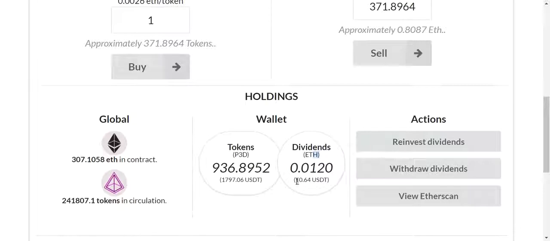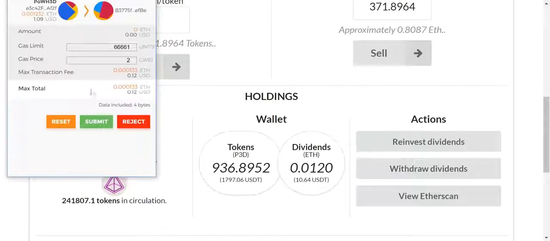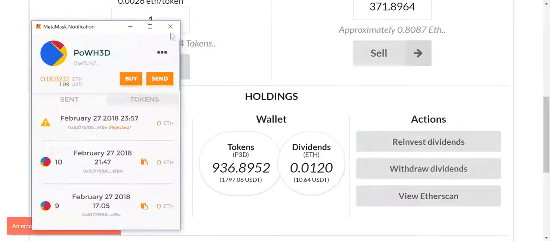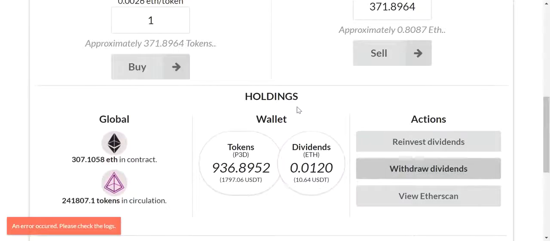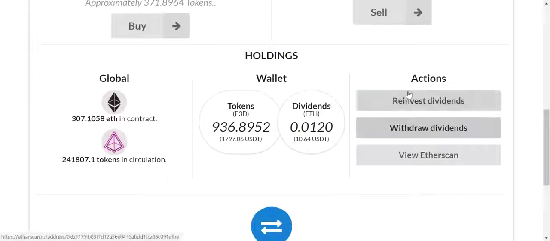This dividend, this $10 worth of Ether, I can hit this button, withdraw. There goes my wallet. I hit submit, and I've just withdrawn my Ether. This is happening on the blockchain. Everything that happens here is code that is on the blockchain. There's no need for any human being to be involved. I can reinvest my dividends, which is what I've been doing.